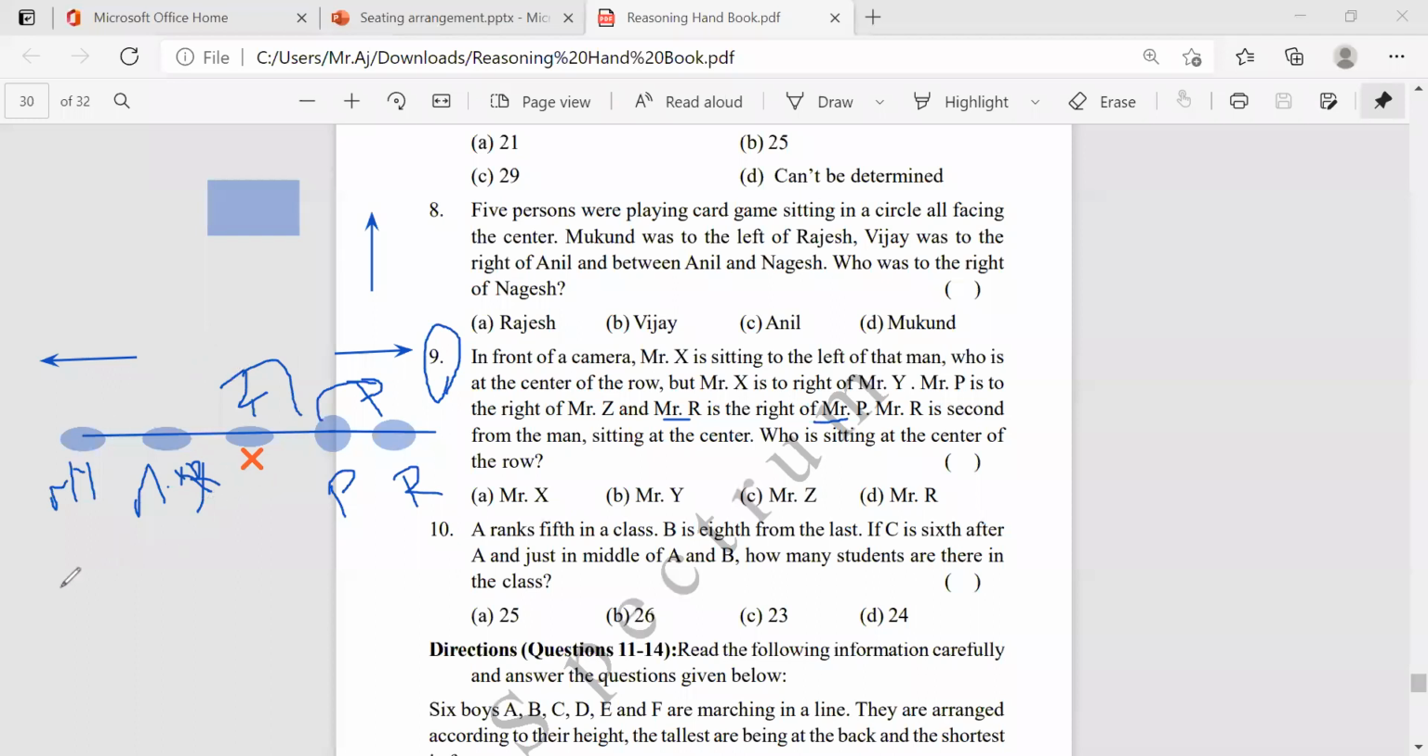Now we know the order, that is Y, X, Z, P, R. Now the question: who is sitting in the center of the row? Z. Easy one, right? Someone gave the answer. Who's that? C. Yes, Mr. Z will be the answer.